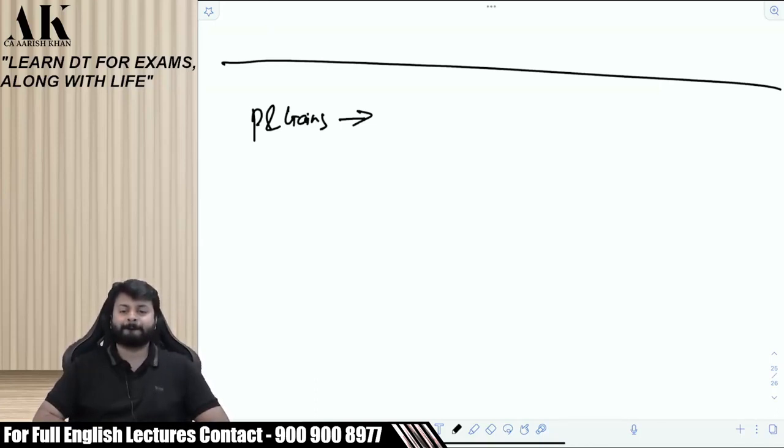PGBP, competition? Please tell, beta. Always PGBP. It can go in IFOS also. You can take it in IFOS sometimes. Always PGBP.